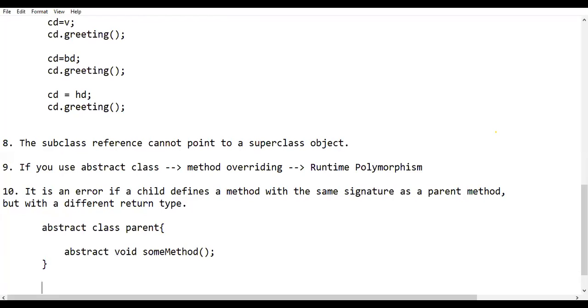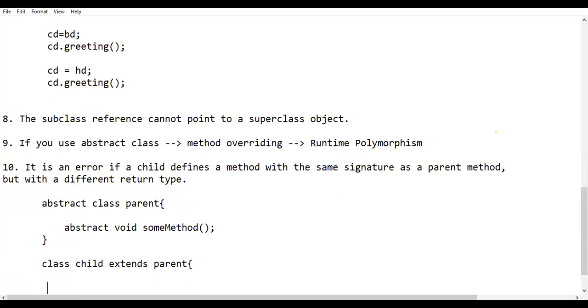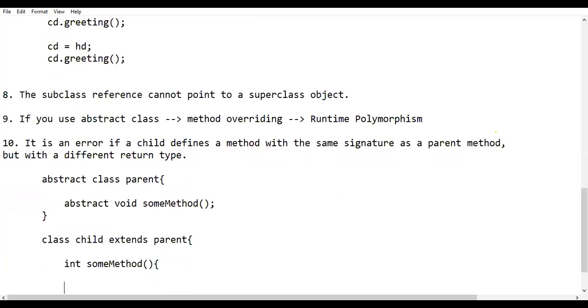And I'm writing another class Child extends Parent. Here, instead of void, I'm writing int sum method. It is not an abstract method, and I'm writing some code here, whatever it may be.